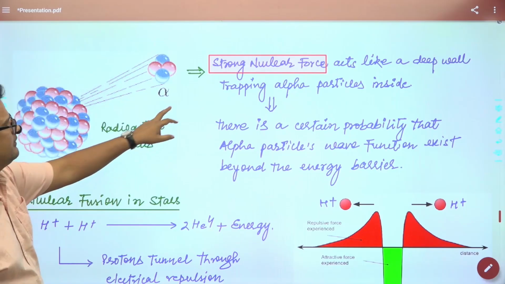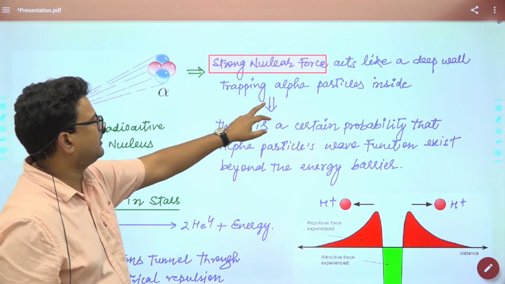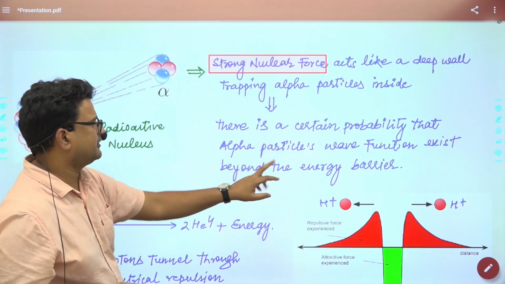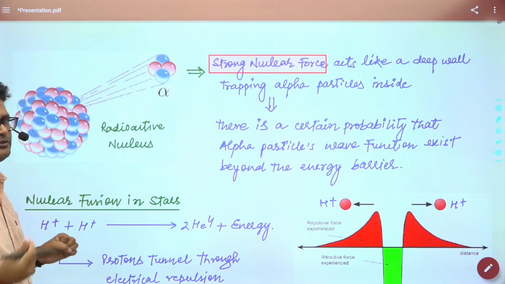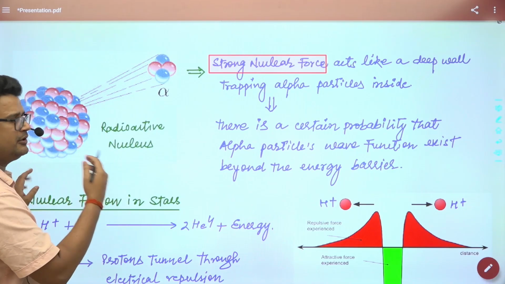Okay, so here I have written: the strong nuclear force acts like a deep wall, trapping the alpha particle inside. Now there is a certain probability that the alpha particle's wave function exists beyond the energy barrier. That means when the alpha particle adopts the property of a wave, it can eject out from the radioactive nucleus.